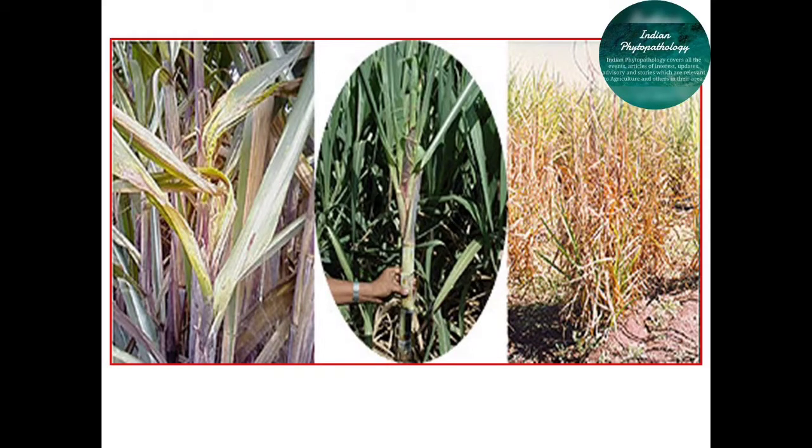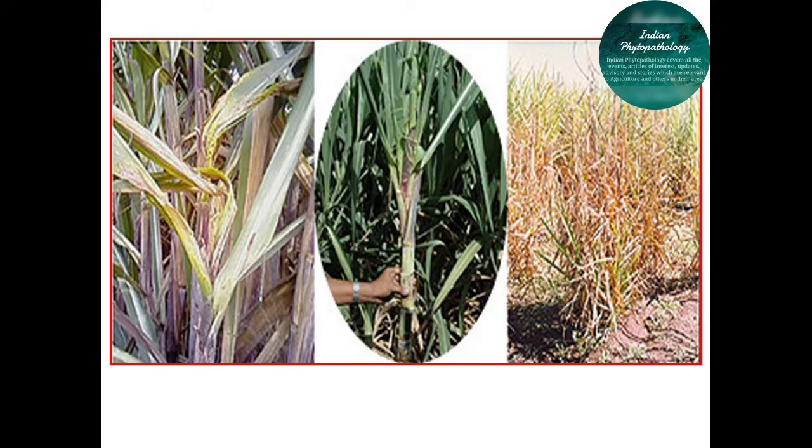There are some favorable conditions which are responsible for development of this disease. If there is ill-drained soil, there are more chances of development of this disease. Similarly, heavy irrigation and waterlogging conditions, and soil pH less than 7.0, cause severe attack of this disease.